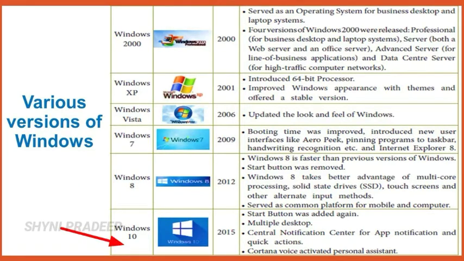Next version is Windows 10 2015. Its specific features are Start button was added again, multiple desktop, central notification center for app notification and quick actions, Cortana voice activated personal assistant. So these are the various versions of Windows.